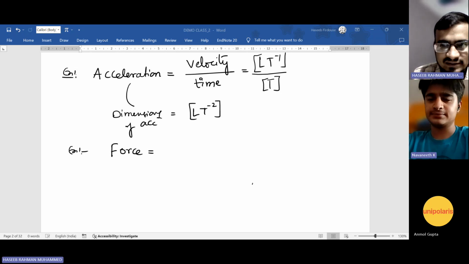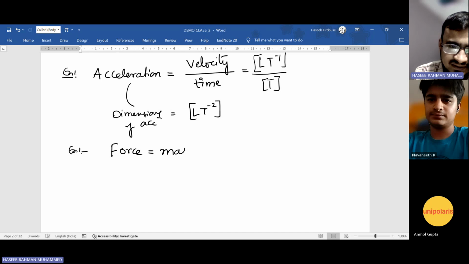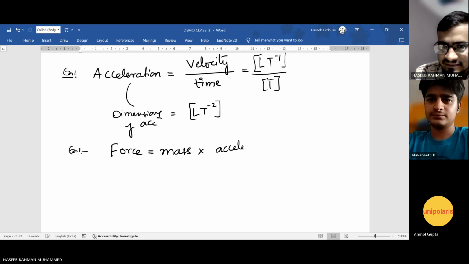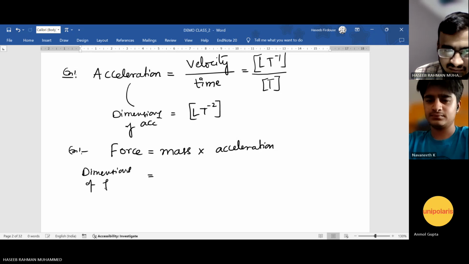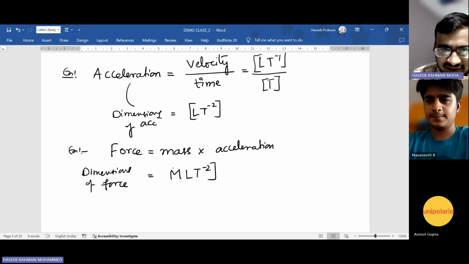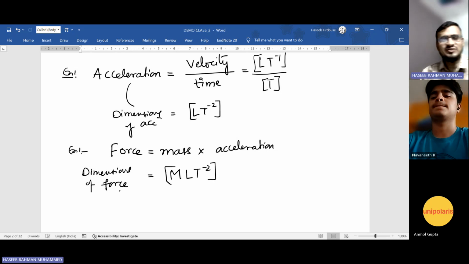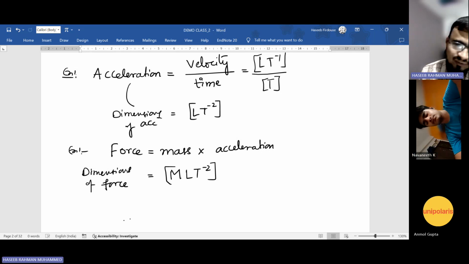Mass into acceleration. Very good. Fantastic. Mass into acceleration. Right. Now write the dimensions of force. Try, because acceleration you already did. M LT minus 2. Fantastic job. That is the force, the fourth dimension, right? Mass times acceleration. Right. Now, one more. Will you try one more?